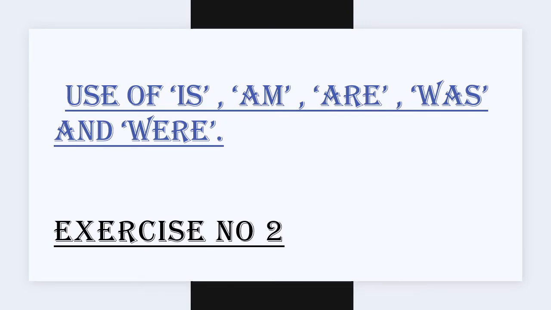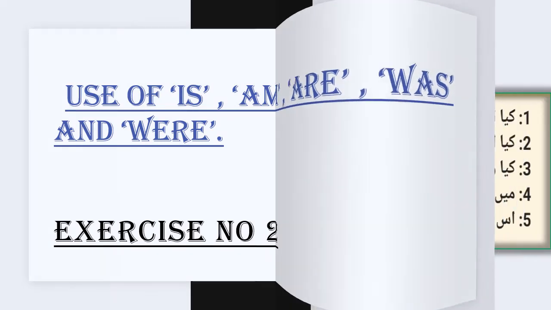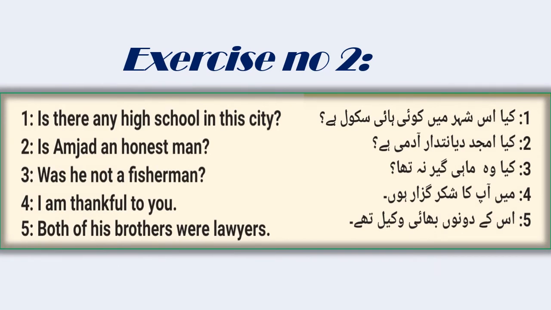Now, exercise number 2. क्या इस शहर में कोई हाई स्कूल है? Is there any high school in this city? क्या अमजद दयानतदार आदमी है? Is Amjad an honest man? क्या वो माहीगीर न था? Was he not a fisherman? मैं आपका शुक्रगुजार हूँ। I am thankful to you. उसके दोनों भाई वकील थे। Both of his brothers were lawyers.